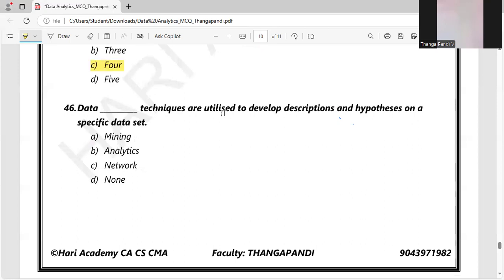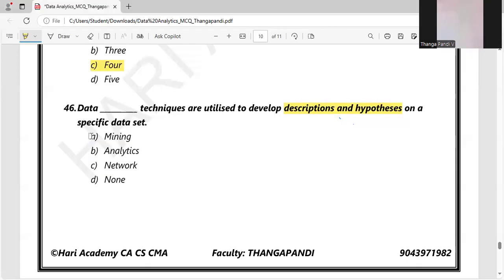Data mining techniques are utilized to develop descriptions and hypotheses. So we have to clearly understand what is description and what is hypothesis. In data analysis, the focus is mainly on prediction. Data mining techniques are mainly focused on description and hypothesis, so that we can extract as much information from the data.